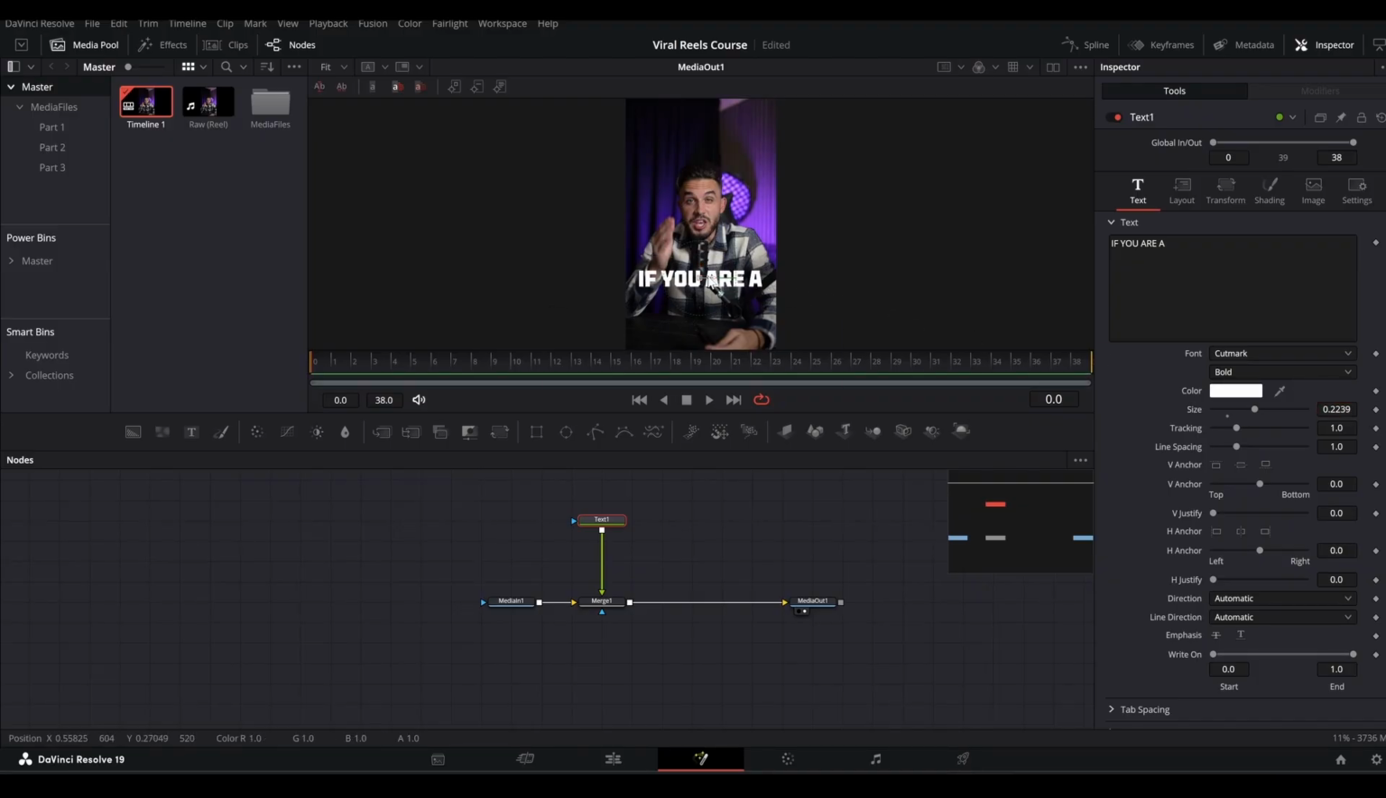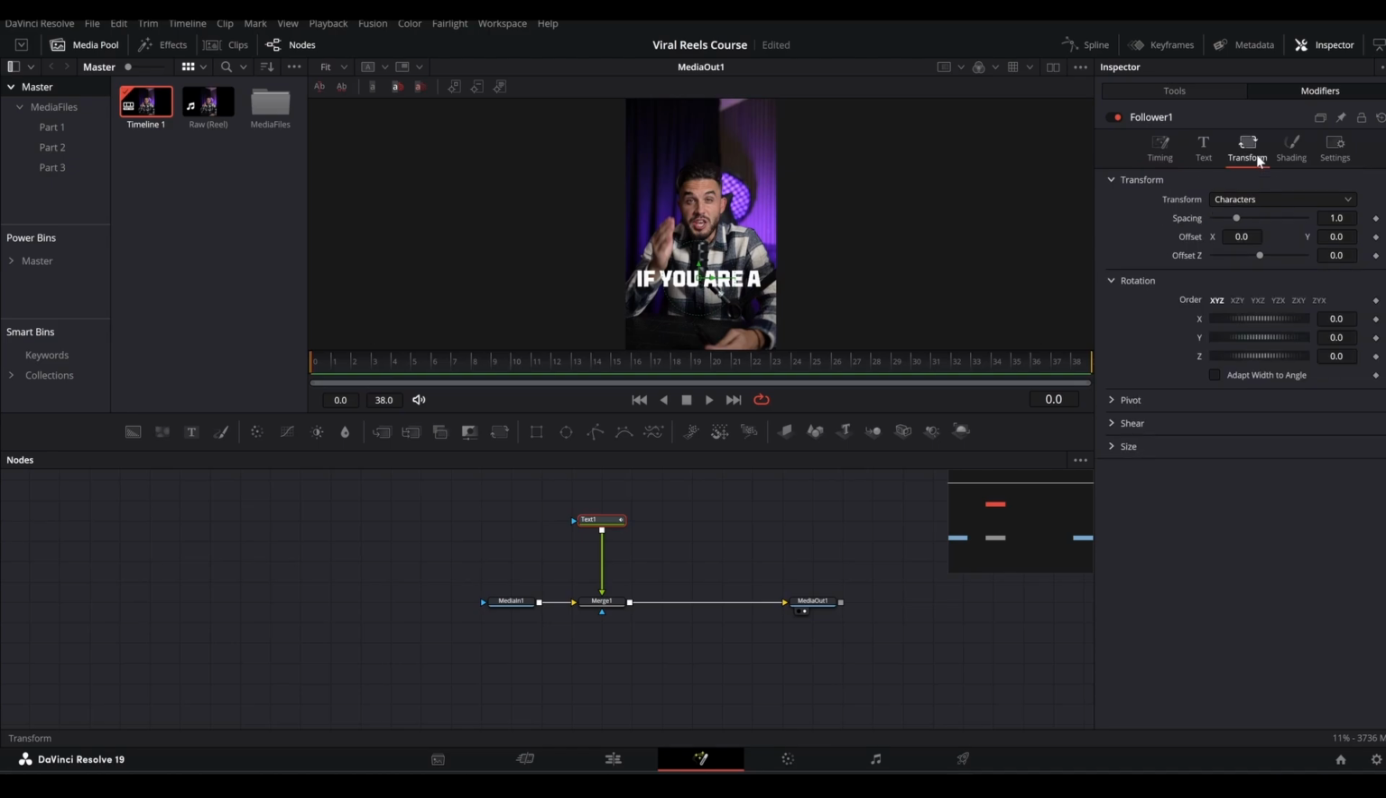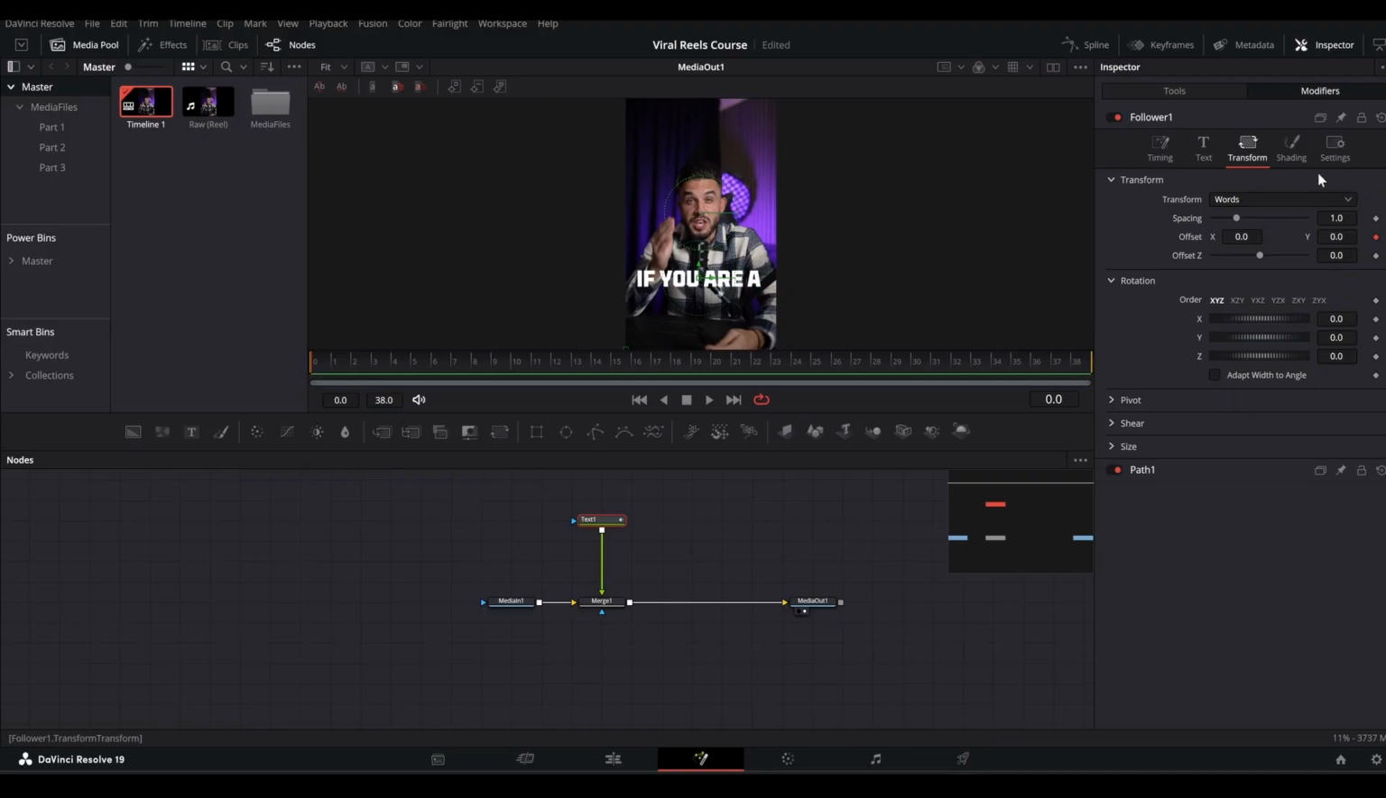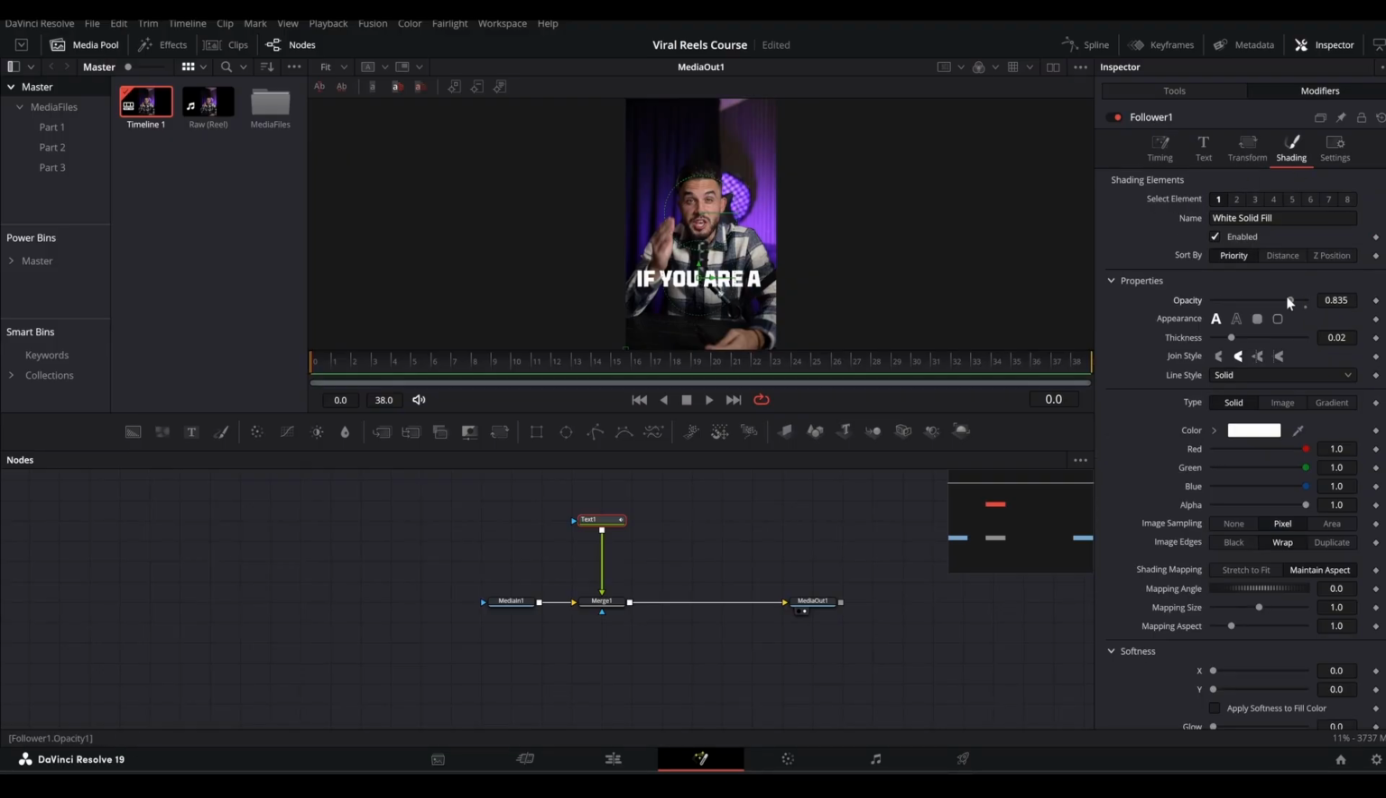And now to animate it, we can right click here on the text box and select the follower modifier, and now go to the modifiers in the transform tab. Make sure you set this to words, and now place a keyframe on the offset parameter. And as soon as you place a keyframe, it's gonna redirect you to this path modifier. Just go back to the follower and again come to the shading tab and bring down the opacity to 0 and keyframe it as well.